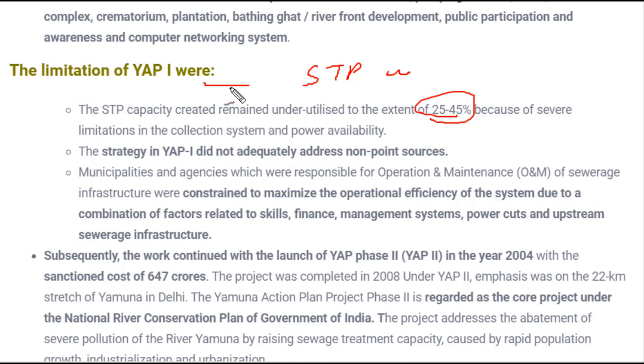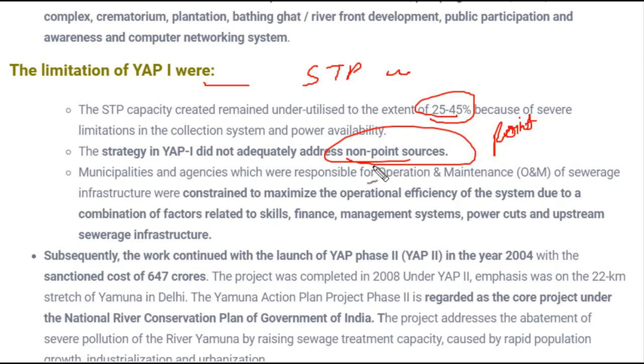And the strategies given in the Yamuna Action Plan did not address non-point sources. What do we mean by non-point sources? There are certain sources of waste, like point sources. Point source means we know exactly where the waste is coming from. Apart from this, there are a few non-point sources, which means we don't know exactly where the pollution source is. So it was not able to address this non-point source.